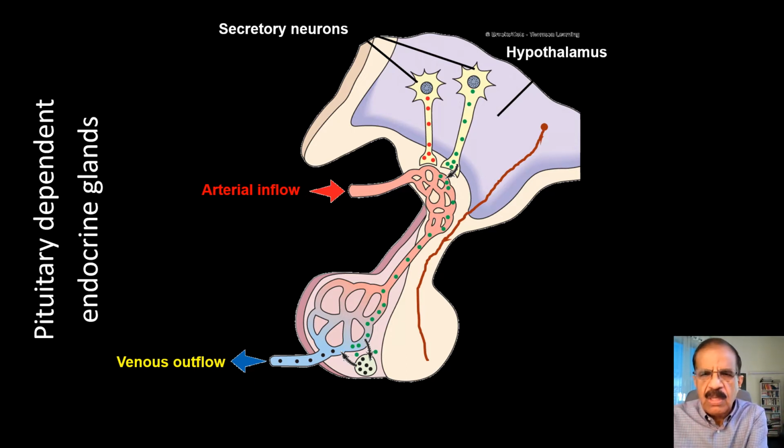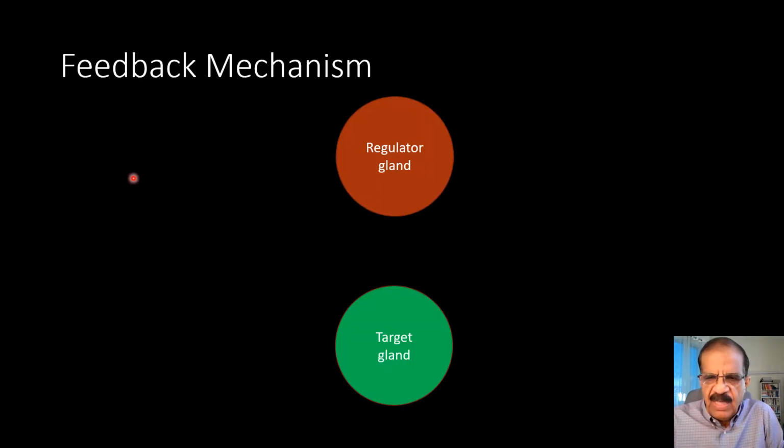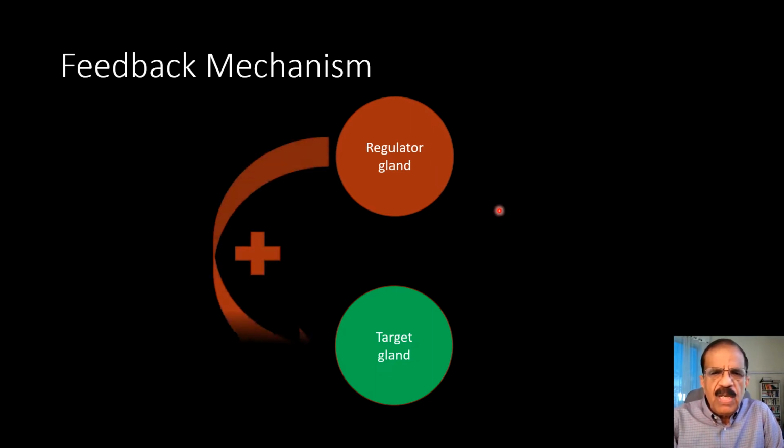One very important component of this is feedback mechanism. Now, I always consider this feedback mechanism is one of the most intelligent mechanism which exists in the nature. This is perhaps the basis of our survival. If there was no feedback system, then perhaps life would not be possible. Now, what we mean by feedback mechanism is this is a regulator hormone. In our case, it is pituitary. Now, pituitary will produce certain substance which will stimulate the target gland. Let's take the example of thyroid or adrenal or gonads.